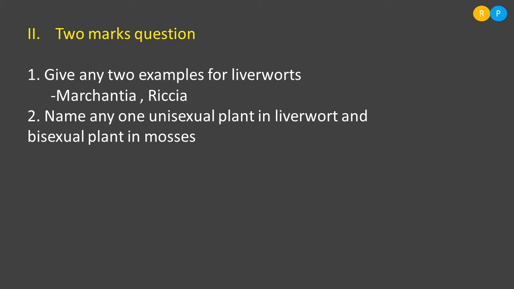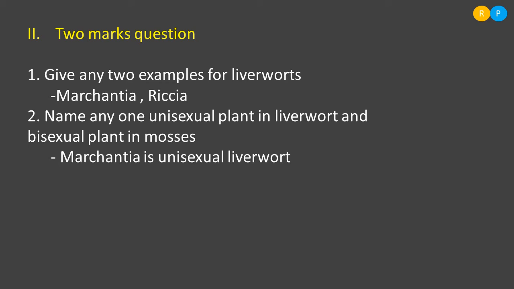In the question they have asked, name any one unisexual plant in liverworts. The best example of a unisexual plant in liverworts is Marchantia. Marchantia is unisexual because in this plant we have separate male and female plants.